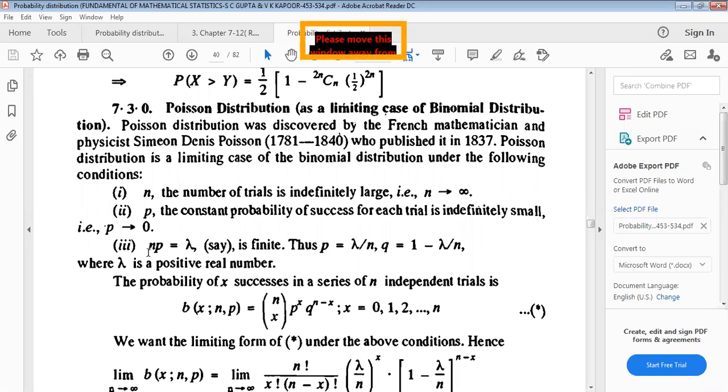If we multiply the number of trials with the probability of success, this will be a constant lambda, and it must be finite. The probability of success can be written as lambda by n, and the probability of failure, 1 minus p, can be written as 1 minus lambda by n. So we can derive the Poisson distribution as the limiting case of binomial distribution.